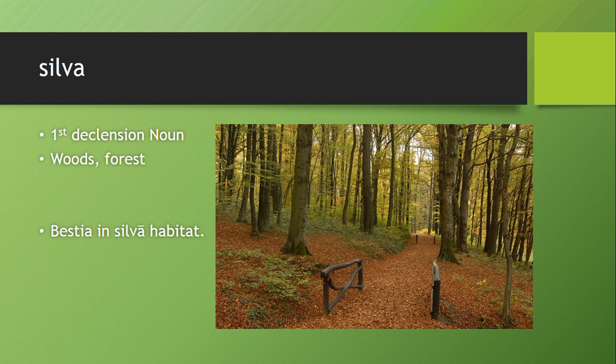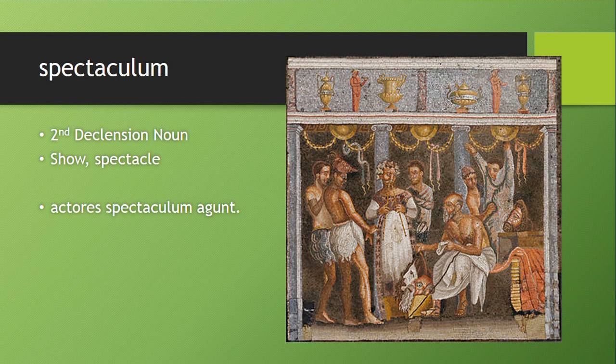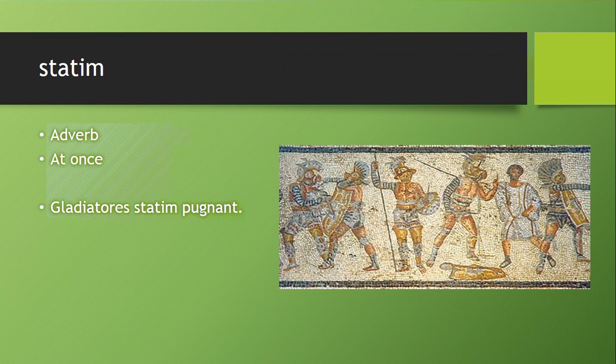Silva is a first declension noun that means woods or forest. So bestia in silva habitat. The beast is living in the forest. Spectaculum is a second declension noun that means show or spectacle. So actores spectaculum agunt. The actors are putting on or performing a show. Statim is an adverb that means at once. So gladiatores statim pugnant. The gladiators at once fight.